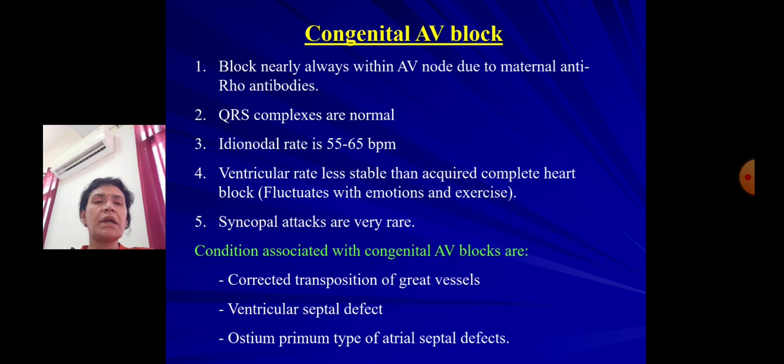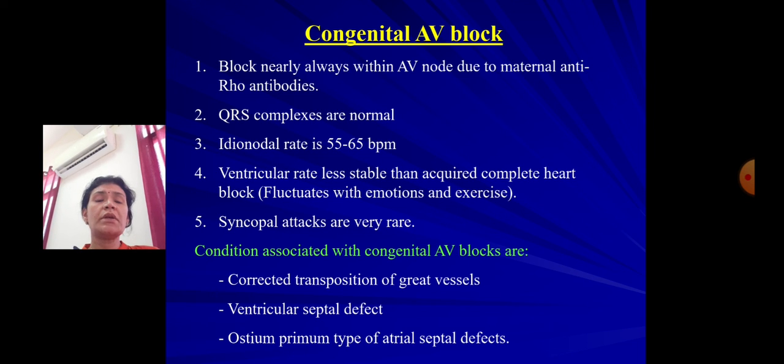Now coming to congenital AV block. Here the block is nearly always within the AV node due to maternal anti-Ro antibodies. The QRS complexes are normal. The idionodal rate is 55 to 65 beats per minute. Ventricular rate is less stable than the acquired complete heart block, that is, it fluctuates with emotion and exercise. Syncopal attacks here are very rare.